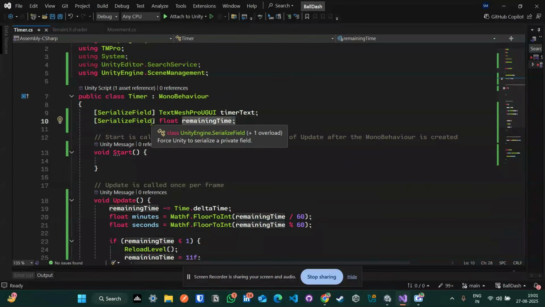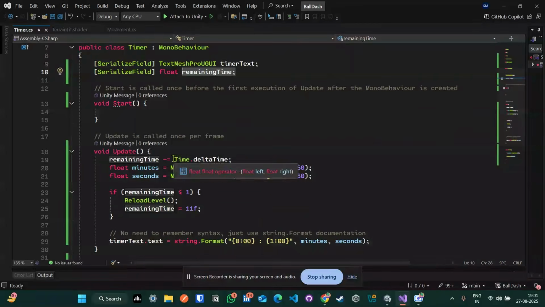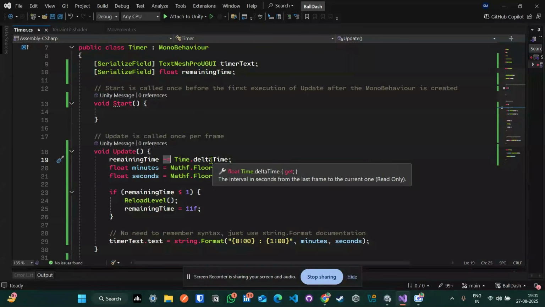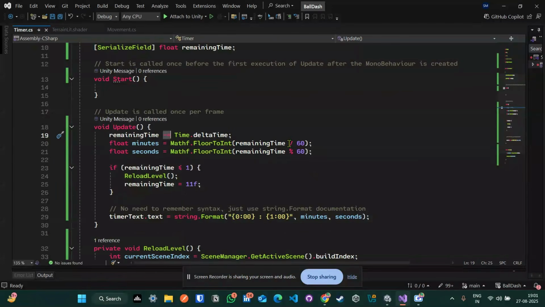I've serialized this, and I decrease remaining time starting from 10 seconds by Time.deltaTime every frame, and then I divide it by 60 to get the number of minutes passed since the game has started, and then seconds to get the number of seconds using the remainder operator by 60. So divide by 60 will give us minutes, and the remainder is the seconds.